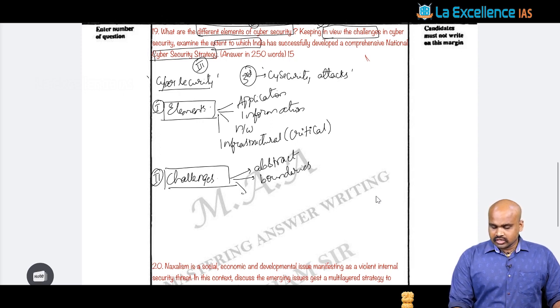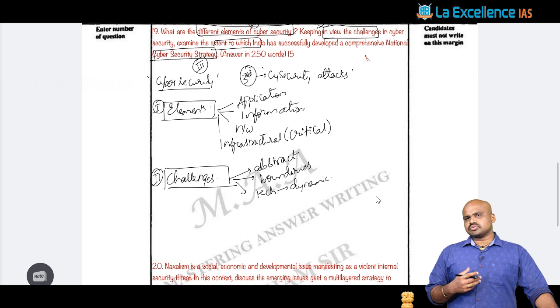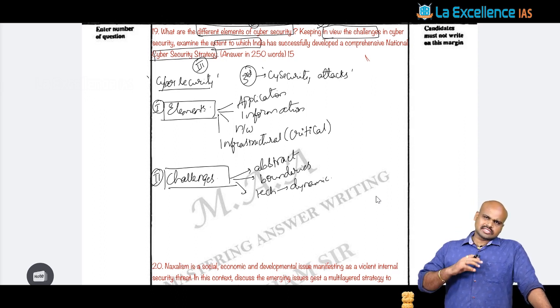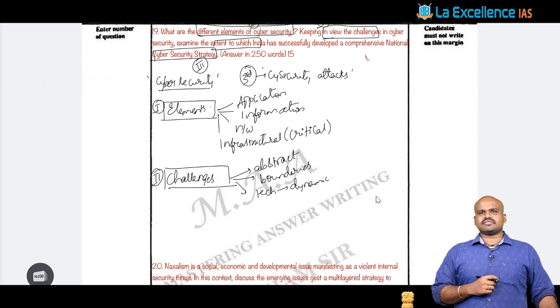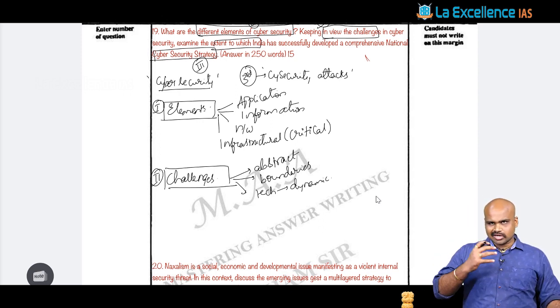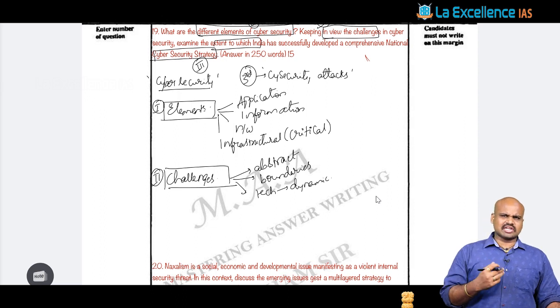And not only that, you would see that the technology has been very dynamic, because cyber technology changes in just fractions of seconds, and you see the kind of revolution happening in such technology. It is very rapid.